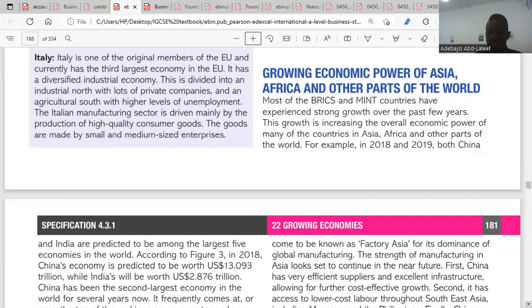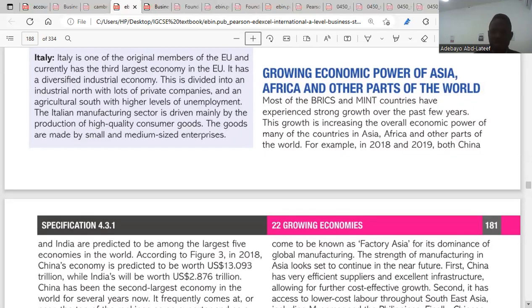The BRICS and the MINT countries have really witnessed significant growth in their industrialization. As a result, they are able to increase their GDP, which has also helped them to start rivaling developed countries that have huge firms.